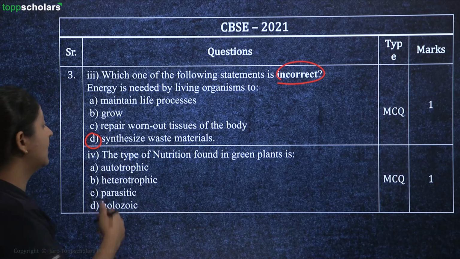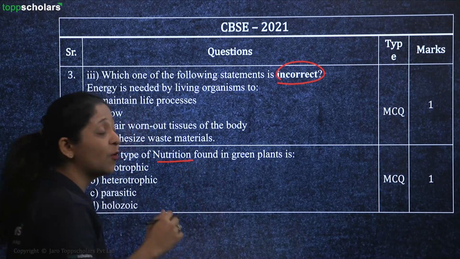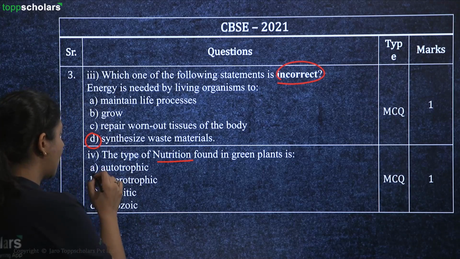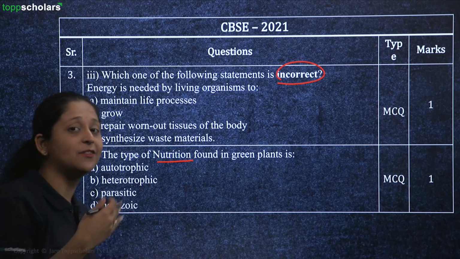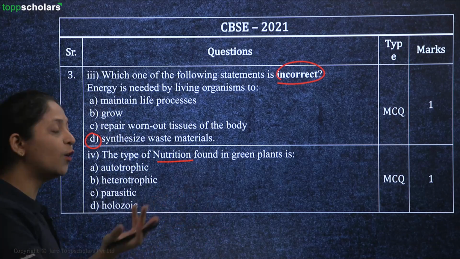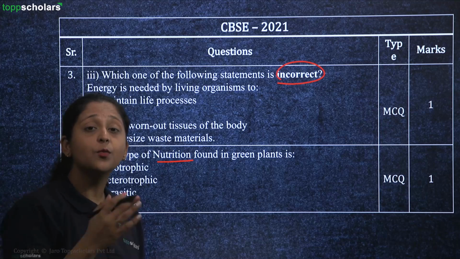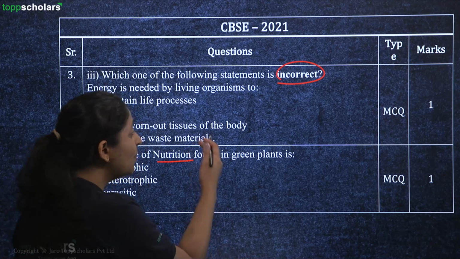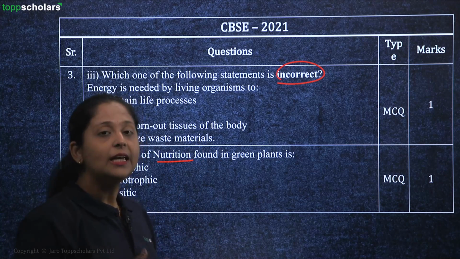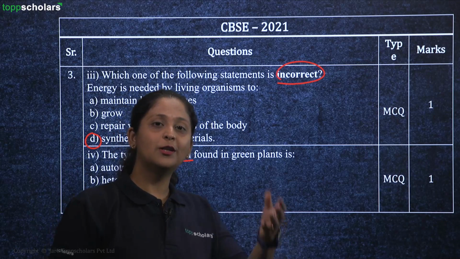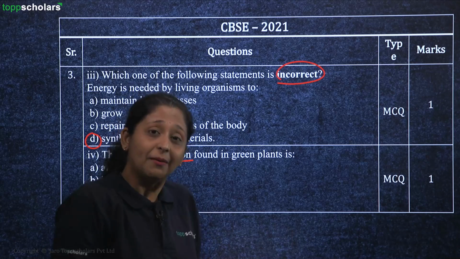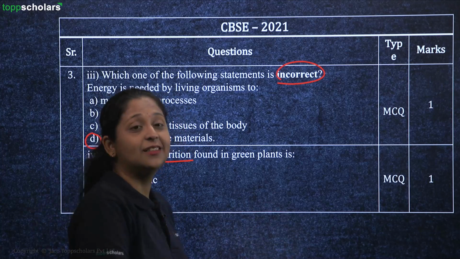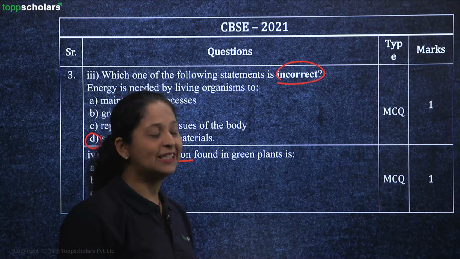Next question is, the type of nutrition which is found in green plants. You would have autotrophic, heterotrophic, parasitic, or holozoic. As we know, plants are producers, so they will show autotrophic mode of nutrition. So with this, you can understand, students, how simple these questions are. Even though by looking at it, it appears to be a big question and you might get scared before attempting it, rather, the bigger the question, I guess it gets easier and simpler for us.